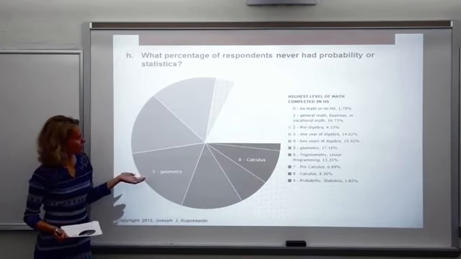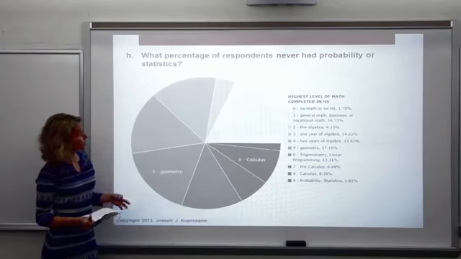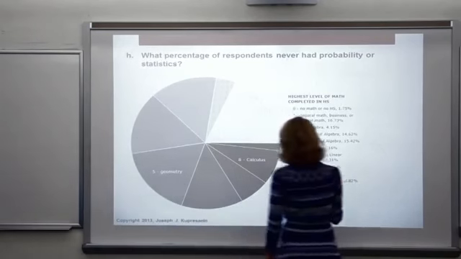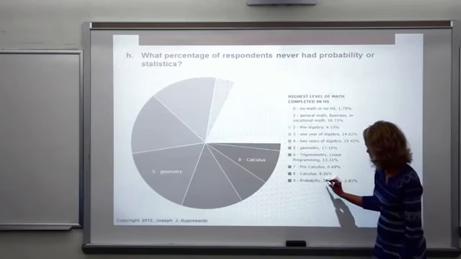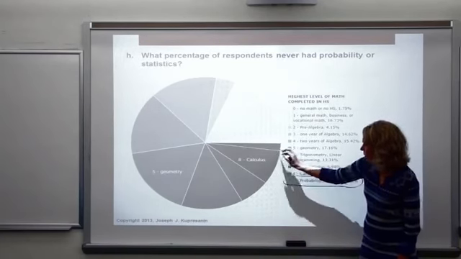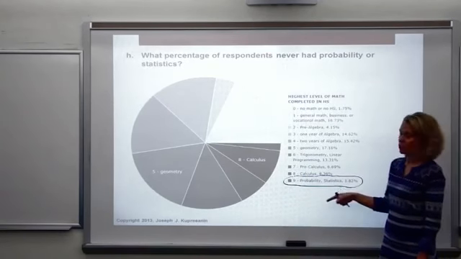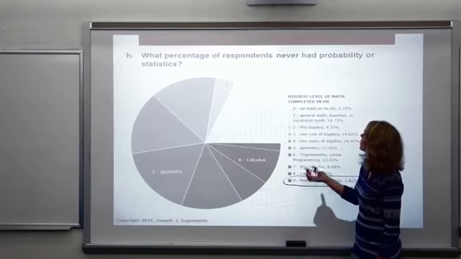Just in analyzing the pie chart, what percentage of respondents have never had probability or statistics? The students that have had probability or statistics, we can look at the legend or right here. They're represented by that small piece of pie. 1.82% of the students have had probability or statistics.